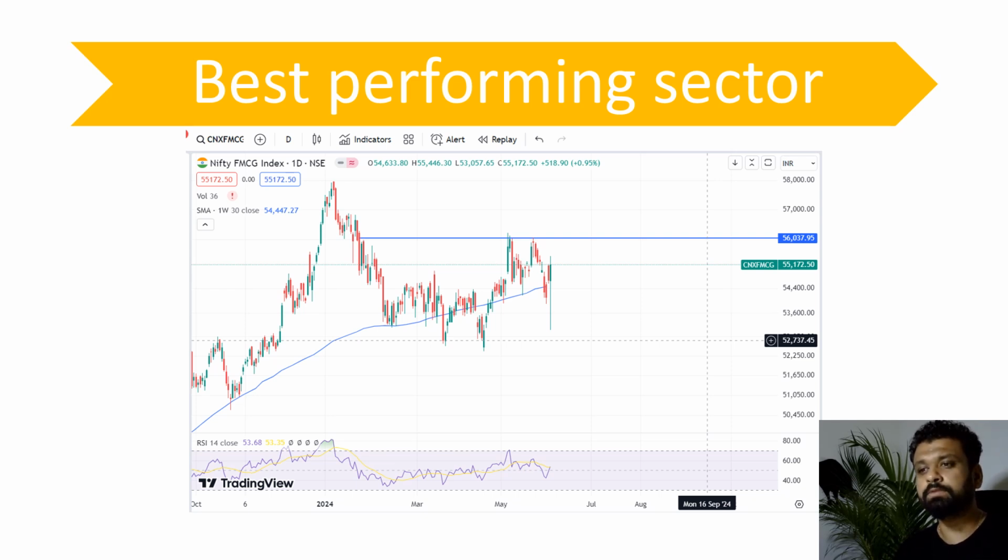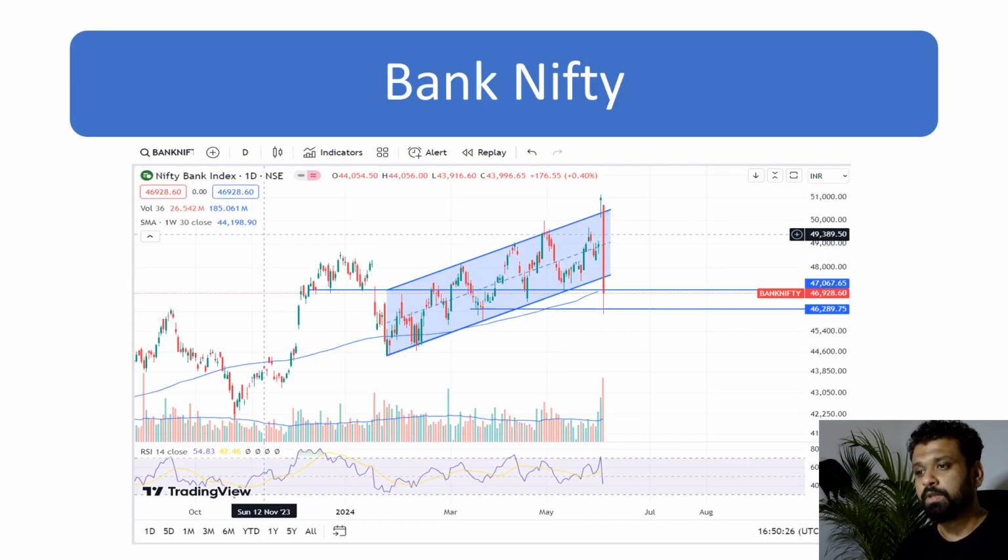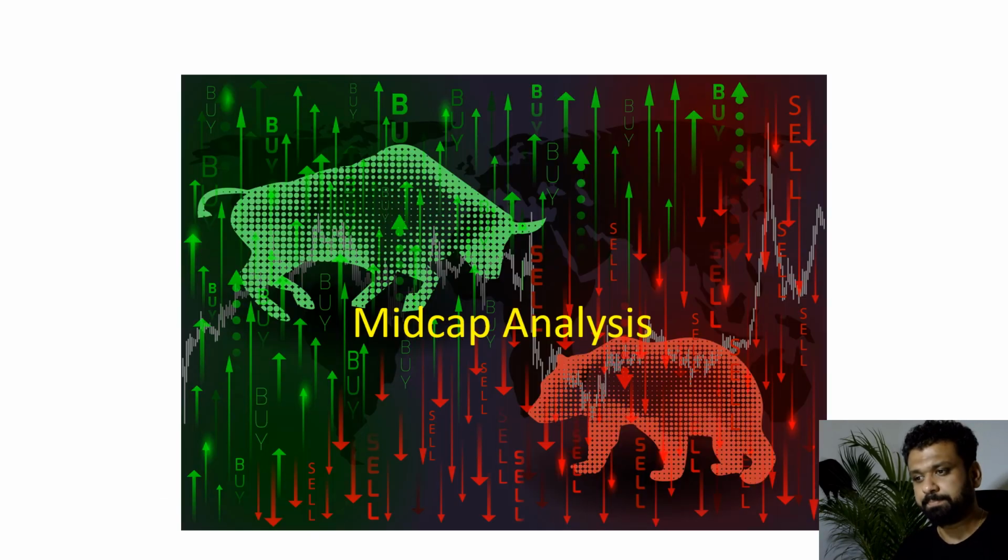So that is the reason people usually start moving into safer bets like FMCG, and that was the reason this index was up 1% when everything else was down. Now coming to Bank Nifty, again this has also broken down. It has gone below this parallel channel support, probably taking support around that 46,300 mark, right? So everything depends on the latest news that we hear tomorrow, or let's say today evening.